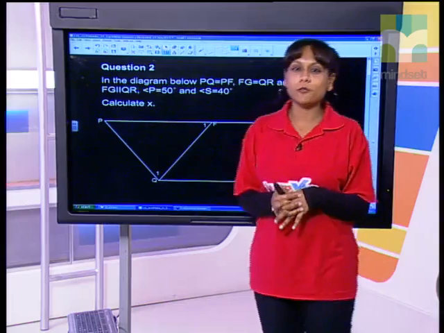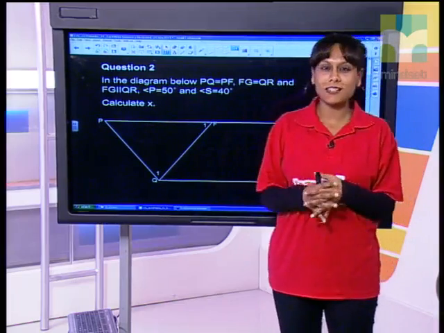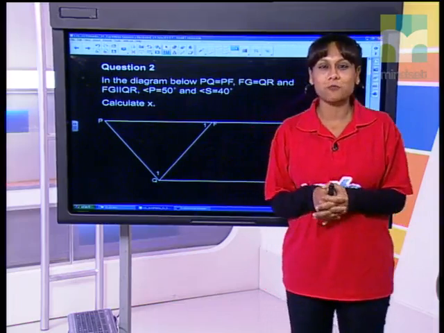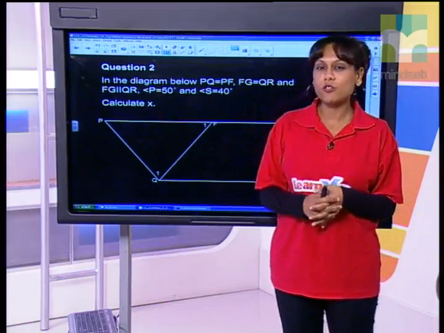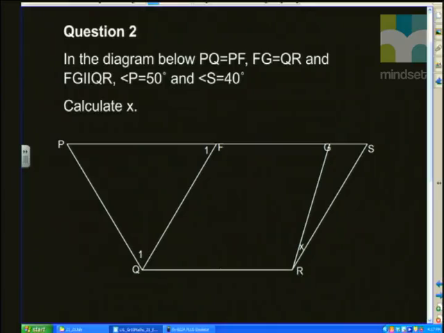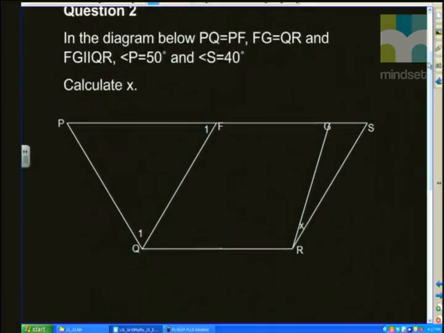Back to you, Natasha. All right, so guys, we're going to carry on with the more deductive reasoning and logical thinking like you will do in your game. We're looking at question 2, and in this one, we've got a diagram where they told us that PQ is equal to PF, and FG is equal to QR. They also tell you that FG is parallel to QR. Angle P is equal to 50, so I'm just marking all of this given information on our diagram, and angle S is equal to 40. They ask you to find the value of X, which is all the way in that corner there.